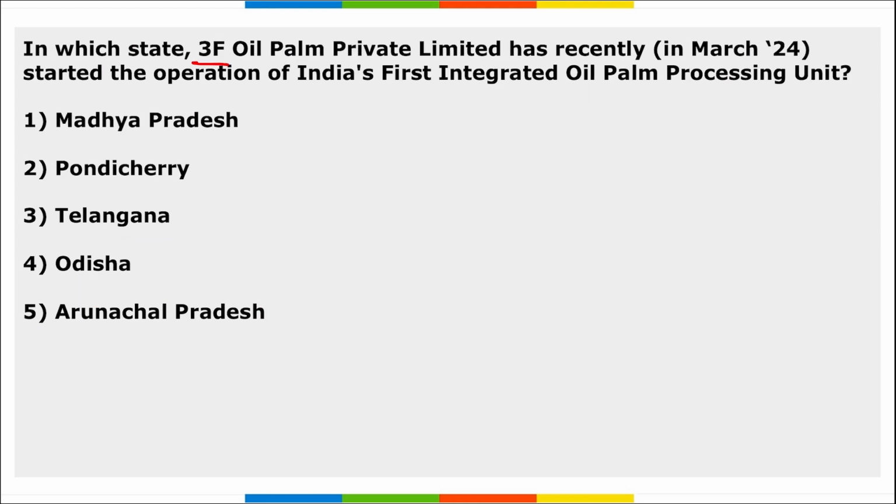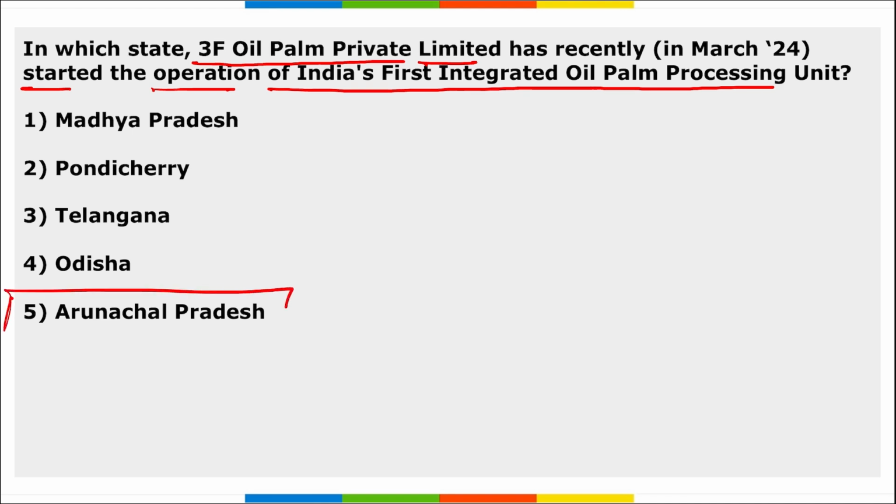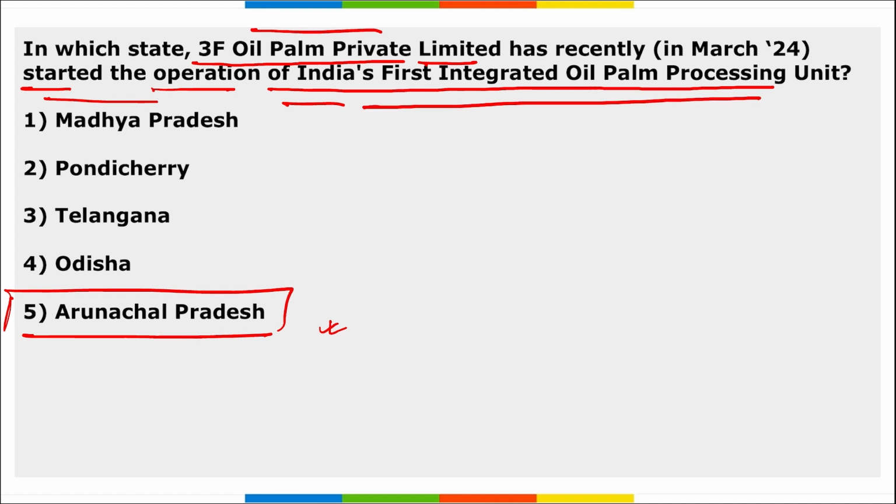Next, in which state has 3F Oil Palm Private Limited recently started their operation of India's first integrated oil palm processing unit? It is Arunachal Pradesh, right? Arunachal Pradesh, 3F Oil Palm Private Limited, they recently started their operation of India's first integrated oil palm processing unit.